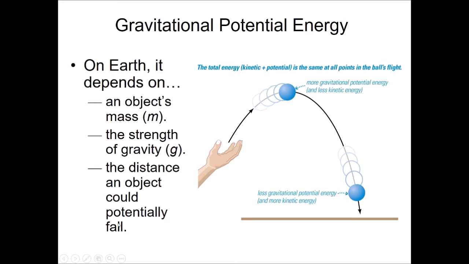And the distance an object could potentially fall. So if an object is up on a shelf, we say it has gravitational potential energy because it has the ability to fall and turn that energy into kinetic energy. Things can fall and break stuff. It can break the object itself. So there is a type of stored energy that inherently exists due to gravity.